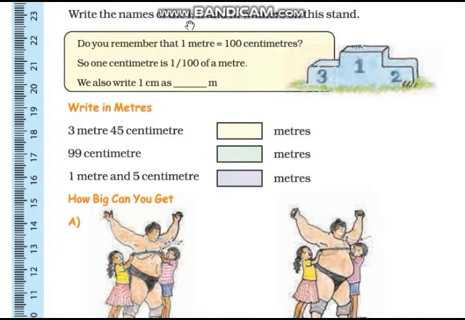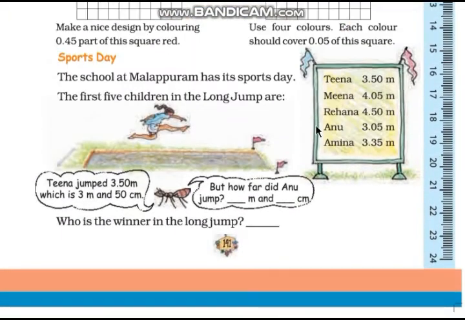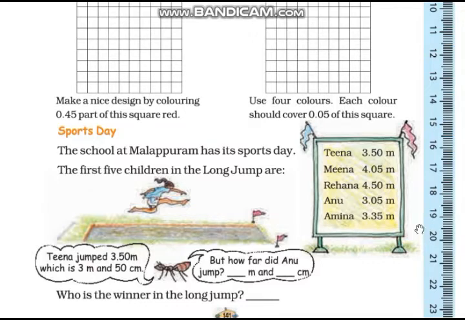Now write the names of the first, second and third winners on this stand. So let us see who is the first. First is Rihanna. Now second is Meena, because she covered 4.05 meter in long jump. And who is third?